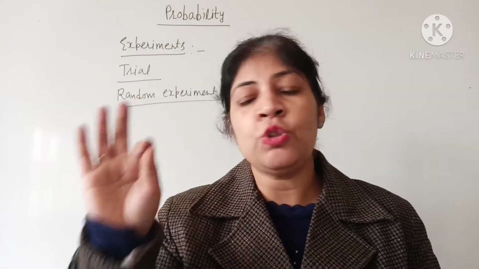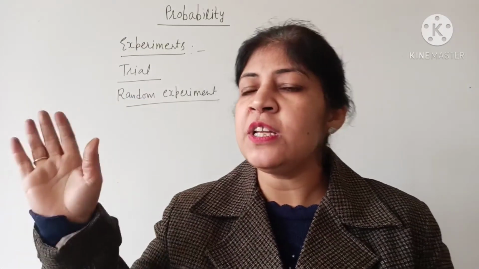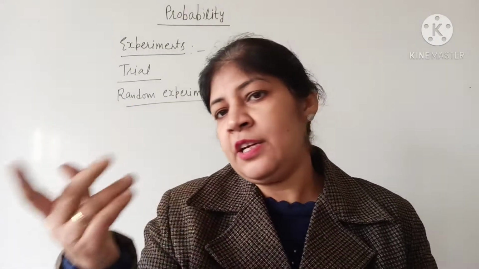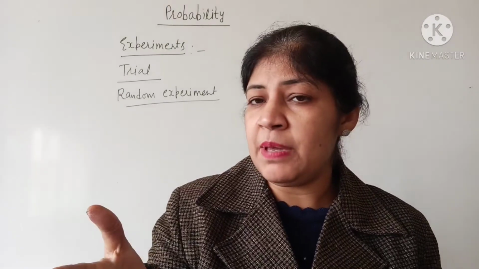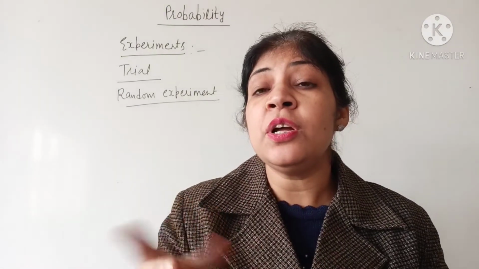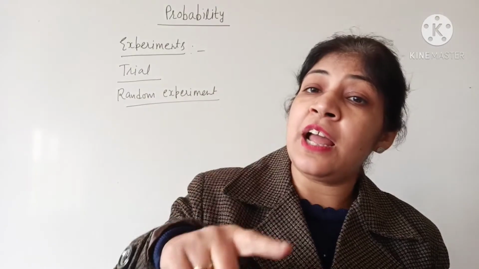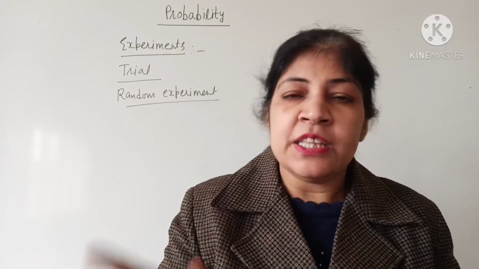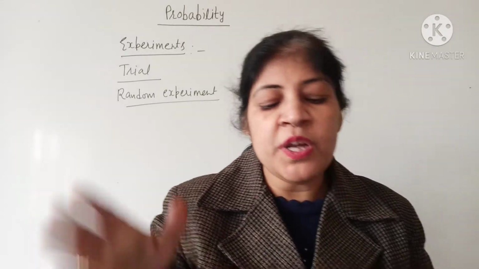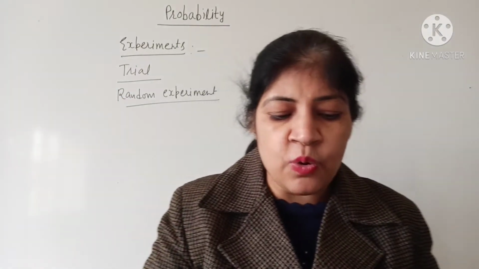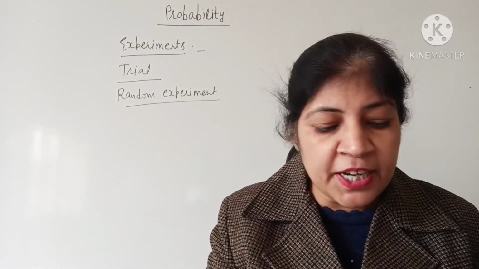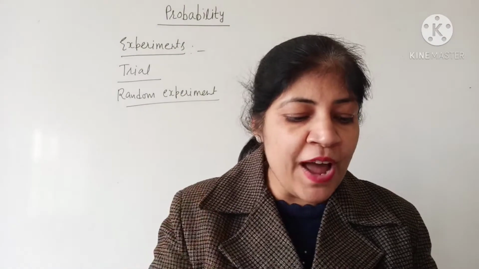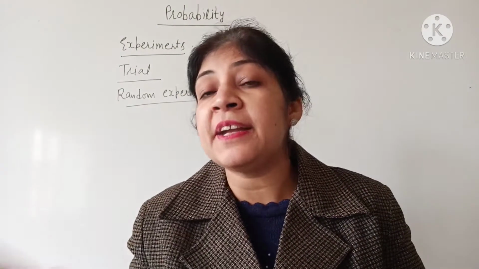We know when we throw a coin, throwing a coin is an experiment. We know the outcomes of this, either tail or head may come, but we can't be sure which one will come. So it is a random experiment.